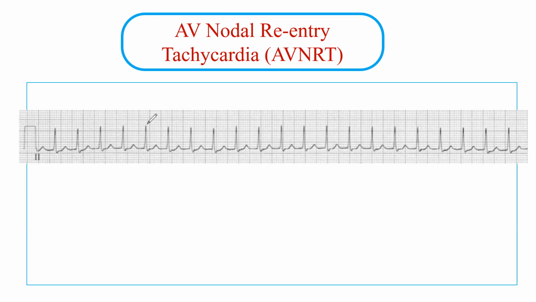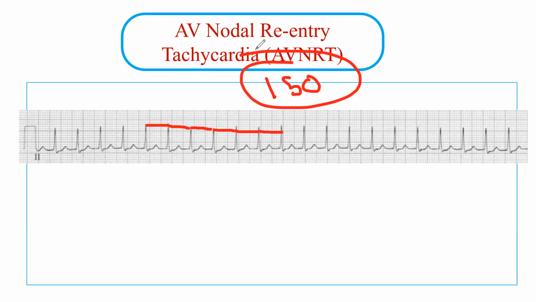What is important is that it is regular. Like you can see, it's almost two large squares between each R wave, right? So it's almost 2, and so the heart rate is 300 divided by 2, which is 150. So it is within the range. It is regular, I can see it's regular here.